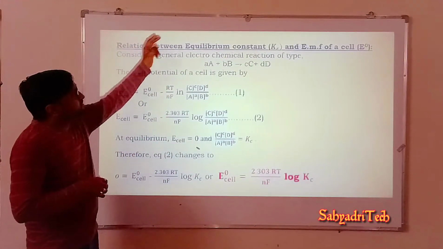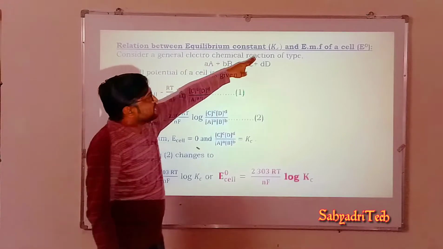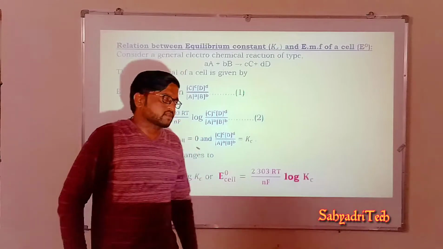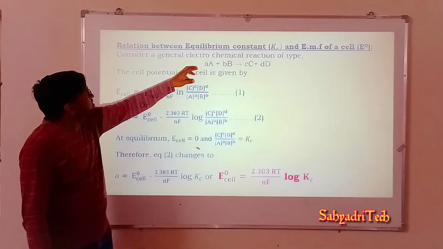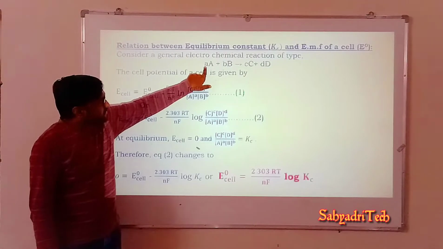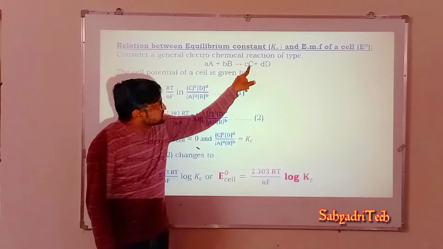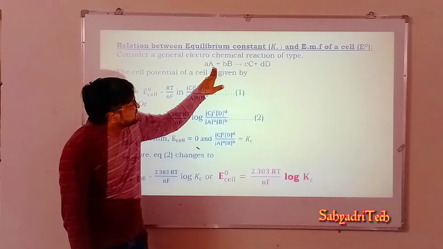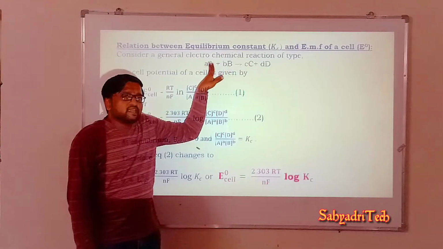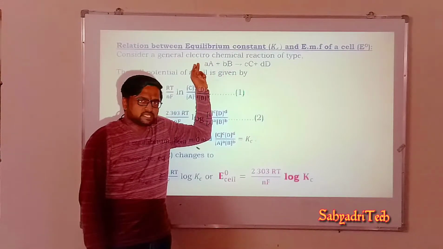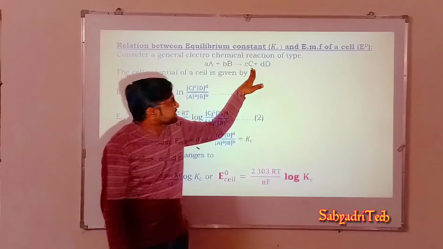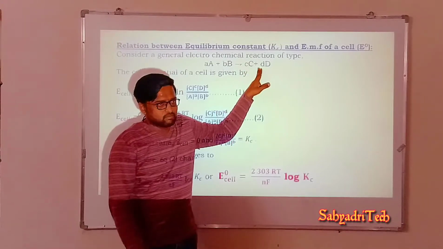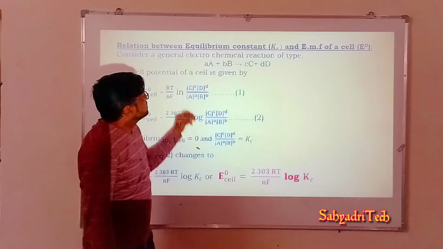So what is the relation between the equilibrium constant Kc and the EMF of a cell, that is, the electromotive force, or simply the cell potential? Consider a general balanced reaction of the type aA plus bB gives cC plus dD. Here A and B are the reactants, and small a and small b are the number of moles of these reactants respectively. Similarly, capital C and capital D are the products with their respective number of moles.